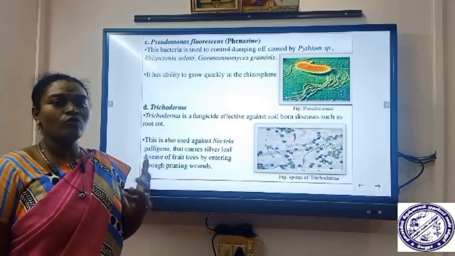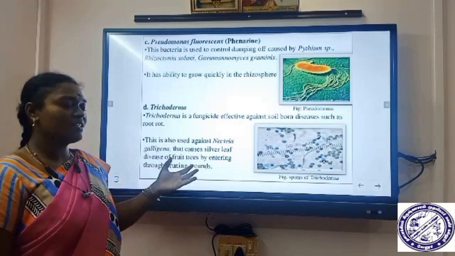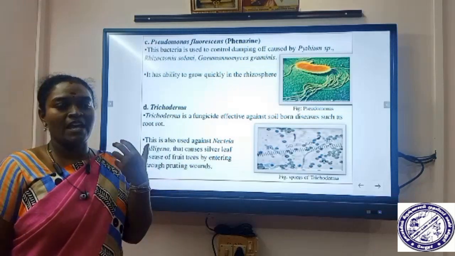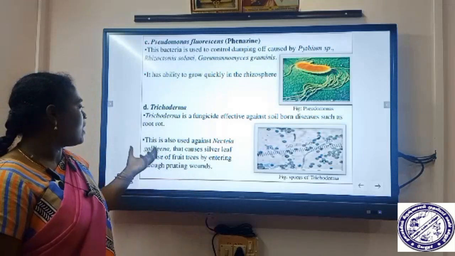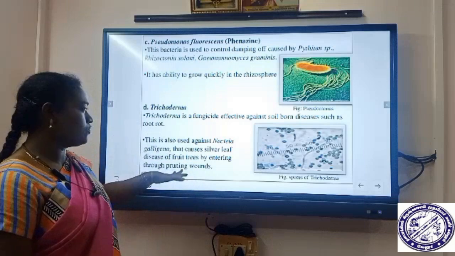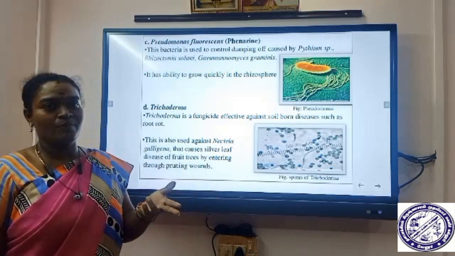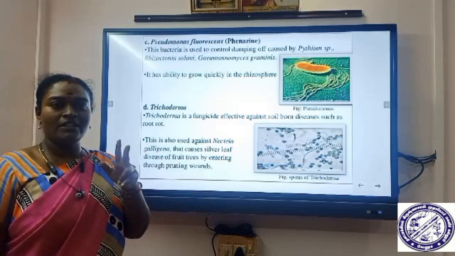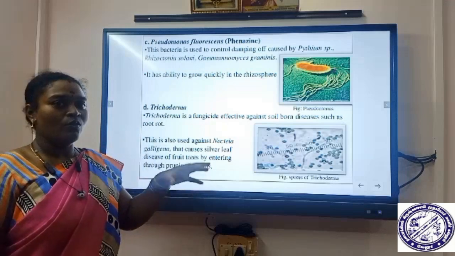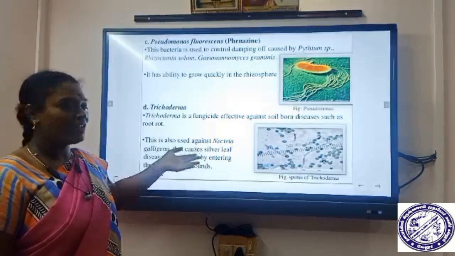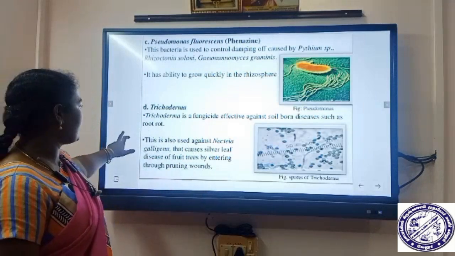In many fruit plants like apple, it causes silver leaf disease, where the leaf appears grey or ash colored. That can be controlled by using this Trichoderma. How does the organism enter the plants? Through pruning wounds. For vegetation purposes, the unwanted parts of the plant are cut. In those wounds, it enters the plants and causes silver leaf disease. That can also be controlled by using the Trichoderma organism.